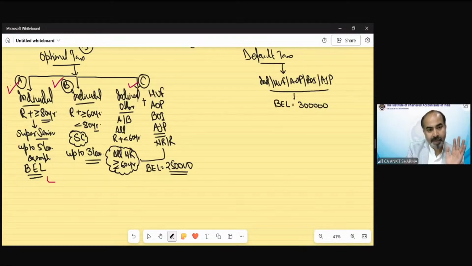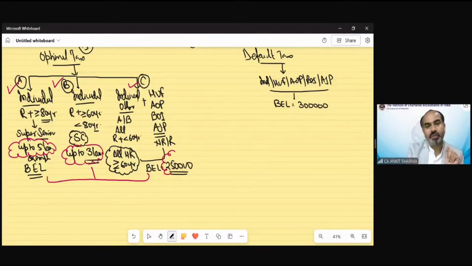Now there is a common provision for all these three. The only difference is this basic exemption limit. For them, the exemption limit is 5. For this category, it is only 3. And for the other category, it's 250. All other tax rate slabs are almost the same for all these categories.